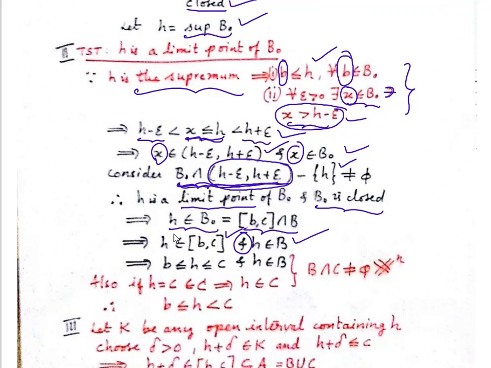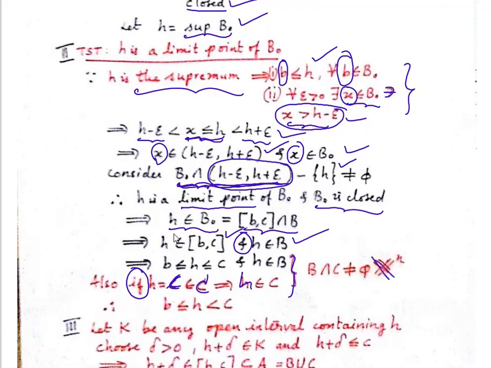Now suppose, now watch this, suppose our H is equal to small c, then small c will belong to capital C, right? We have taken C from capital C, no? Remember? So that means H will belong to C also. H will belong to C and H will belong to B. So this B intersection C will become not null.